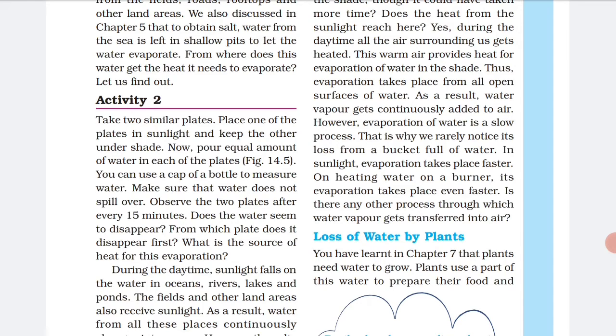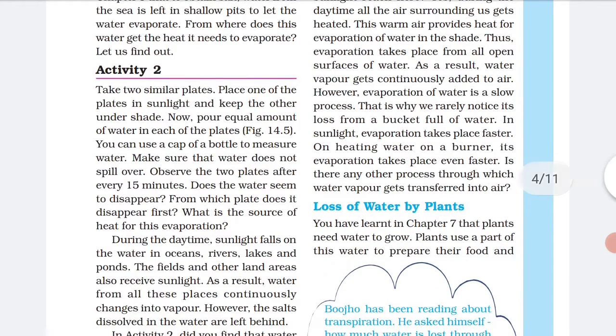It is very slow, so we cannot notice it when we keep a bucket of water. We cannot notice that evaporation is taking place. Only if we heat the water on a burner does evaporation take place even faster. This is the process of water transferring into air through evaporation.